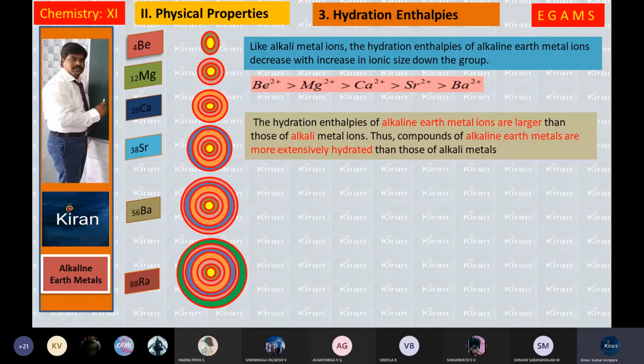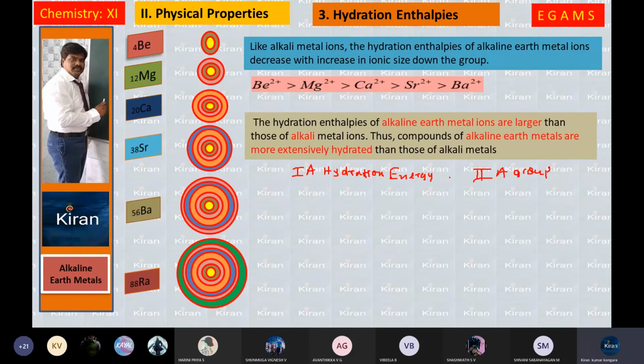Here also is a comparison between alkali metals and alkaline earth metals. 1A group elements' hydration energy, is it less or high? Which is the smaller atom, first A group or second A group? Always the second A group has the smaller atom, because atomic size decreases from left to right.